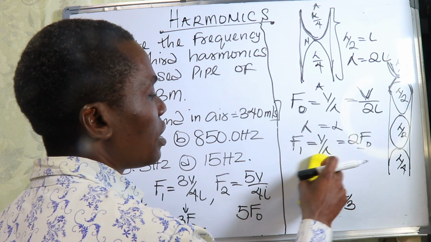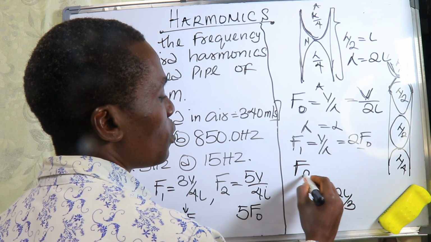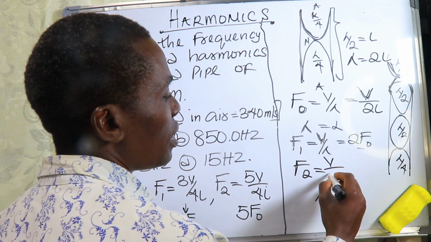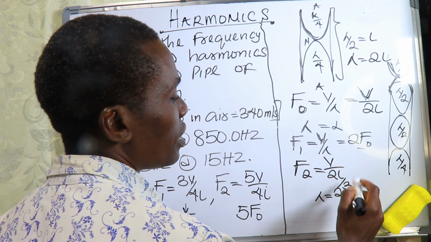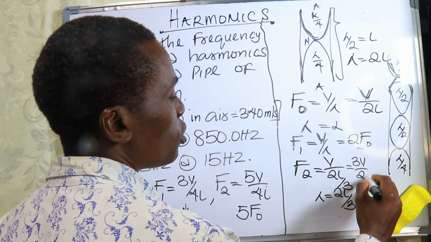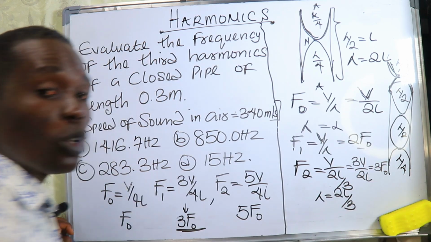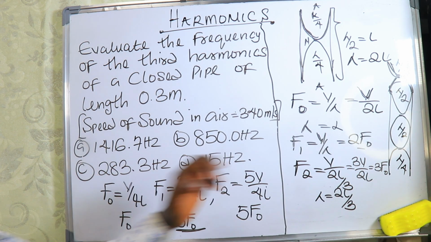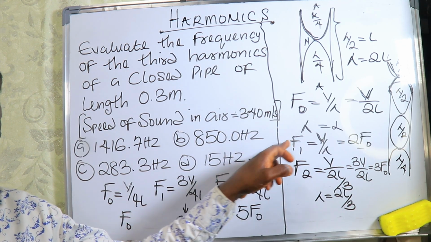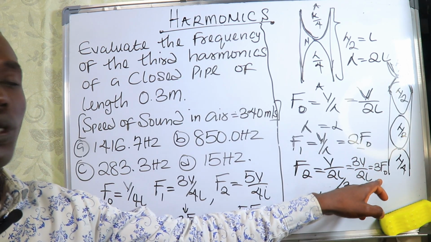next harmonics, which is the second harmonics, the second overtone, F2, will be equal to velocity divided by 2 length divided by 3, and this one will give us 3v divided by 2 length, and this is 3f0, that is the third harmonics, and it will be the second overtone. Fundamental frequency, first overtone, second harmonics, second overtone, the third harmonics.